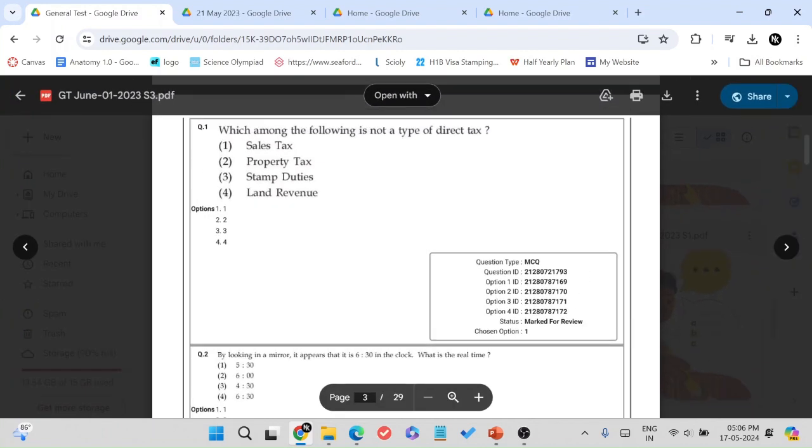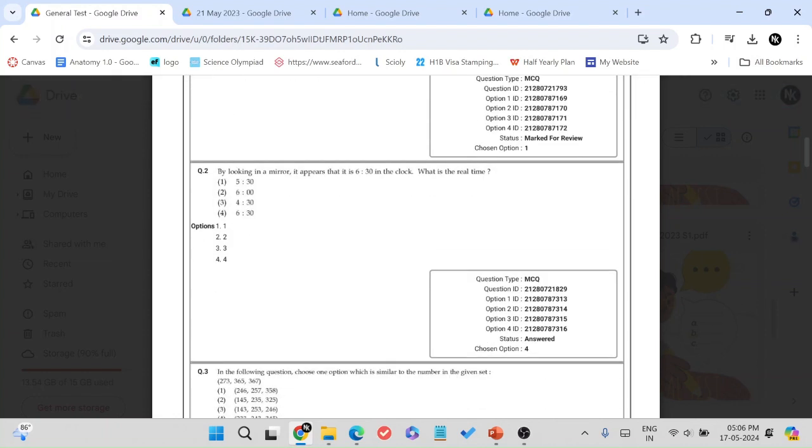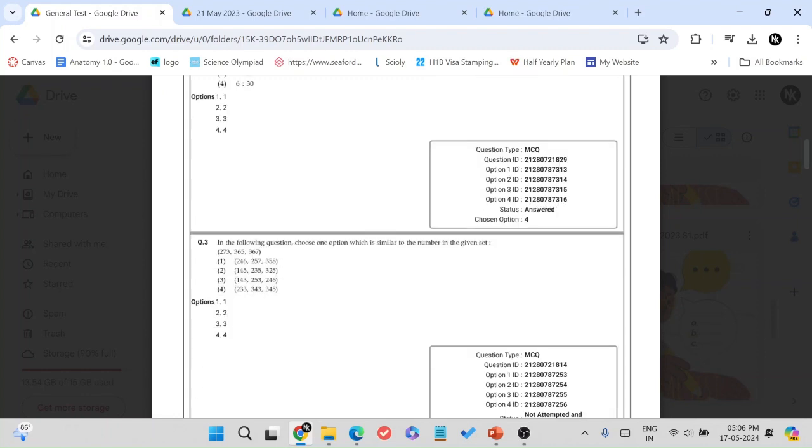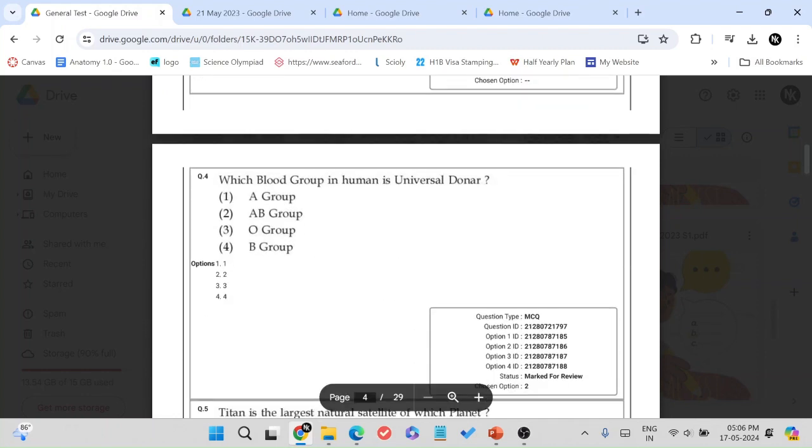And so this question, the answer is obviously sales tax. It's sales tax and indirect tax. And obviously it's an easy question. It's from Indian economy. Now, coming to the second question, this is a logical reasoning clocks question. This is also logical reasoning.